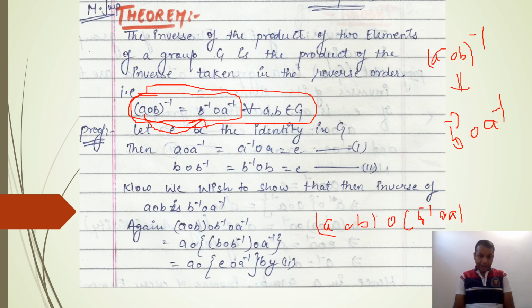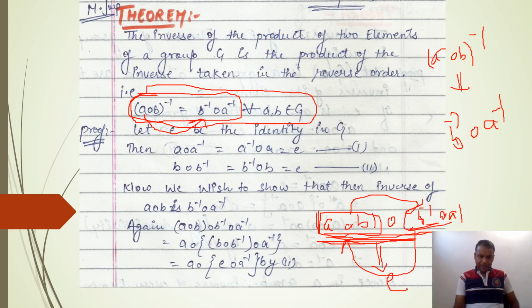Please note it, you will prove this problem in this manner. You have to prove that this composition will give identity. If this composition is giving identity, it means either A of B is the inverse of this part, or this is the inverse of this part. So if I succeed to prove that this composition gives identity, then I can say that the inverse of A of B is this. So I will take this composition.